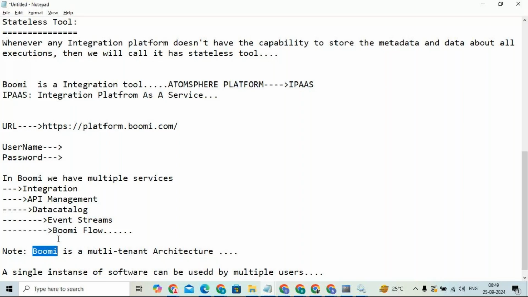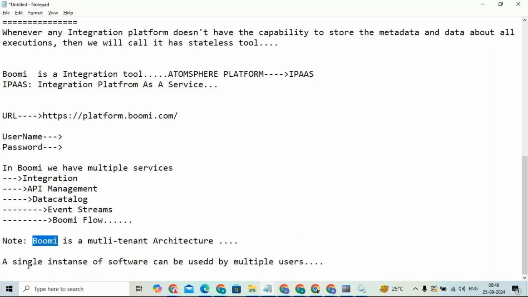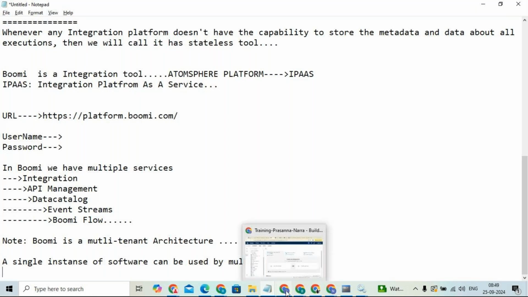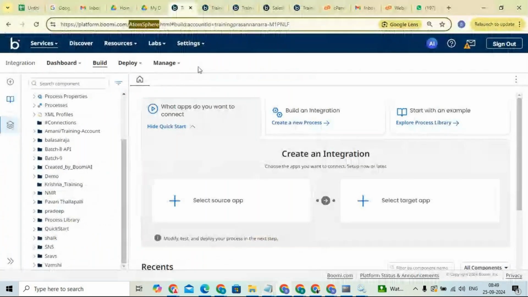So that is called a multi-tenant architecture, which means a single instance of software can be used by multiple users, right? Clear? Boomi is a multi-tenant architecture. So I will show you how Boomi is a multi-tenant architecture.